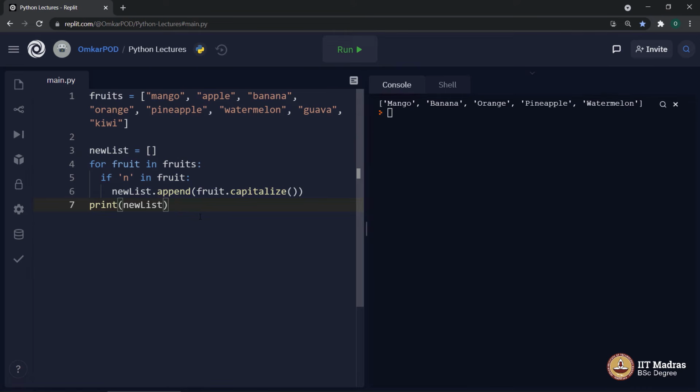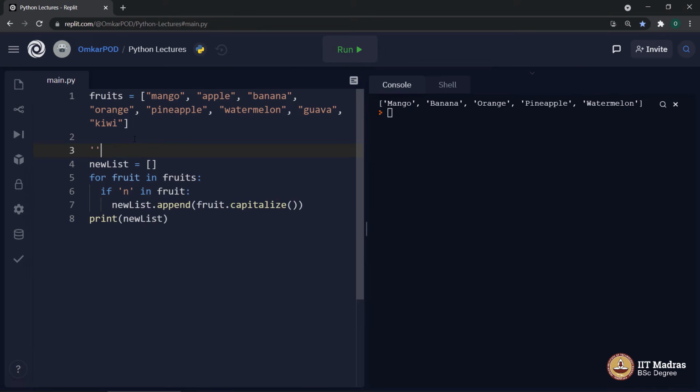Now using this new concept which I just said, which is called list comprehension, and the concept which we saw earlier, which was those inline statements, we'll try to implement a code block which will do all these things once again in a single line. So let me comment this code, and this is the place where now I will write that particular single line.